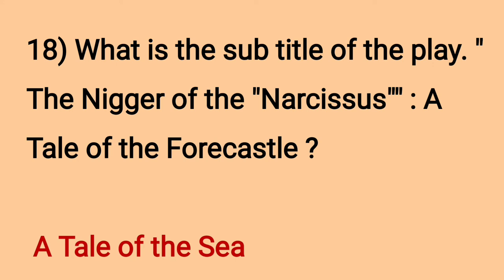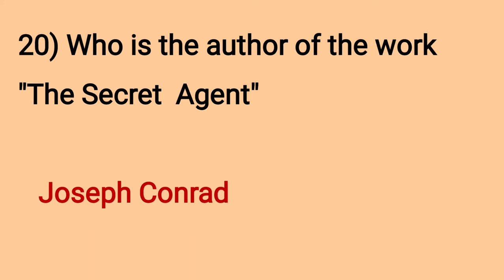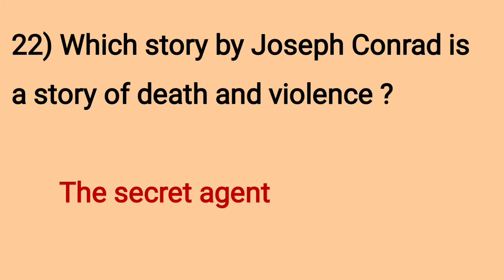What is the subtitle of the novel The Nigger of the Narcissus? A Tale of the Forecastle, a tale of the sea. Who is the central character in the novel? The central character is an Afro-Caribbean man who is ill at sea. Who is the author of the work The Secret Agent? Joseph Conrad. Who is the double agent in The Secret Agent? Verloc.